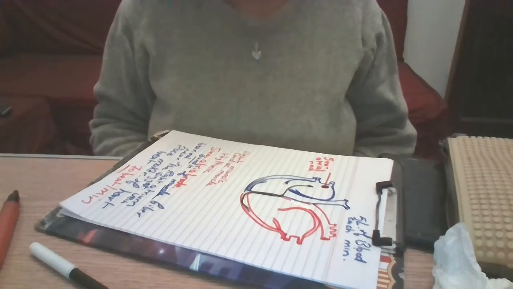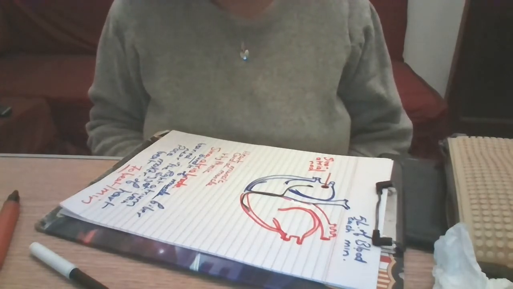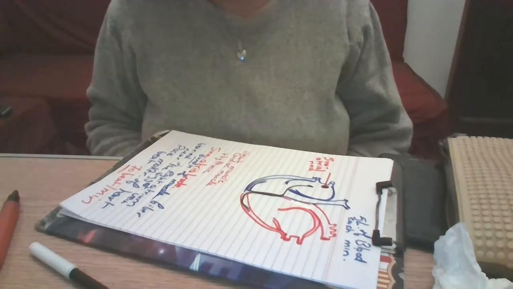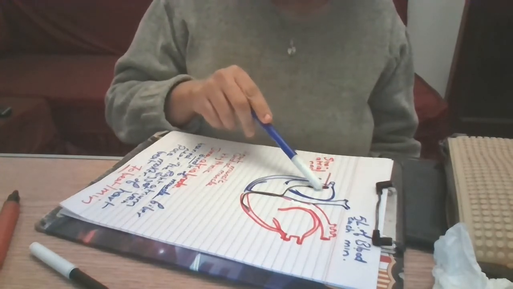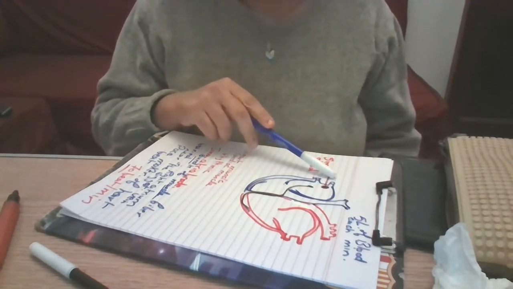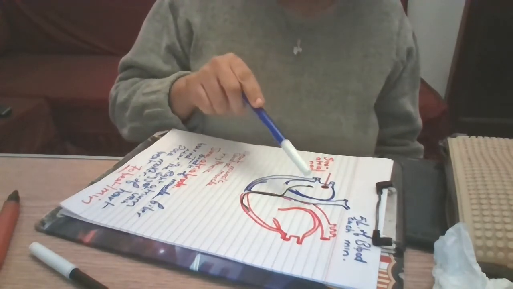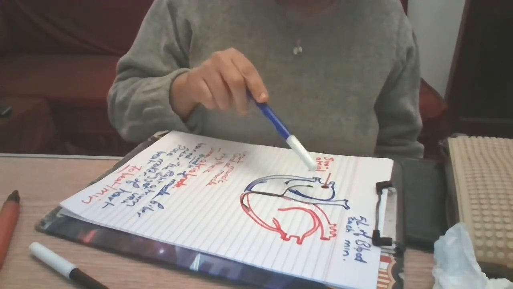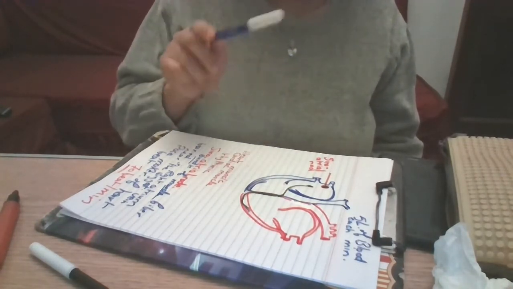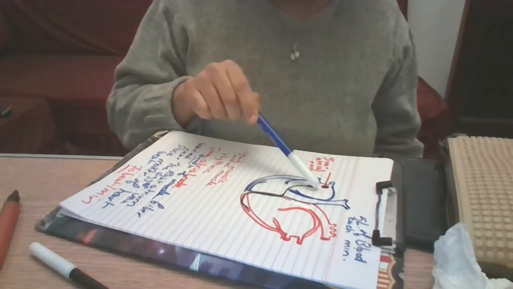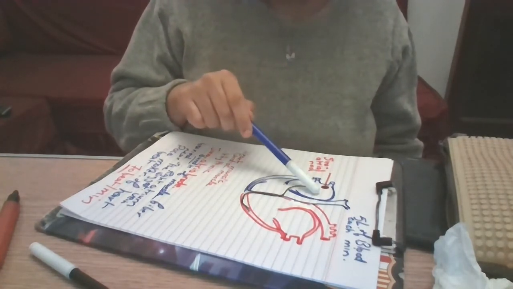Today we are going to recognize the mechanism of the heartbeat. We said that when the sinoatrial node sends the contraction impulses spontaneously, it stimulates the muscles of the atria and they contract. It means when the sinoatrial node sends electric impulses to the two atria, the two atria will start contracting. Let's repeat this again. This is the first step.